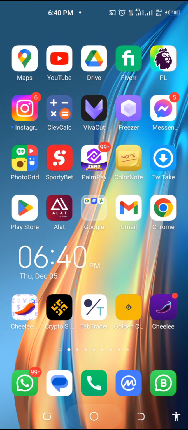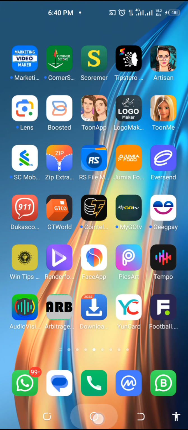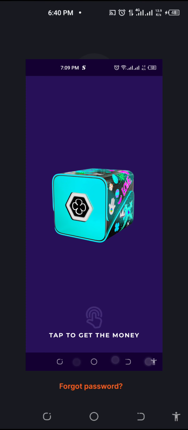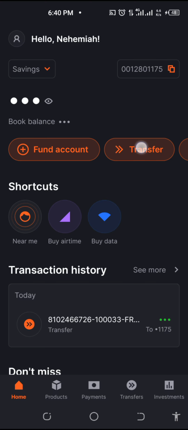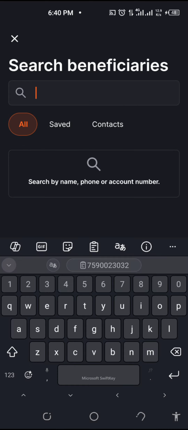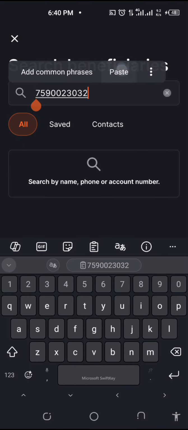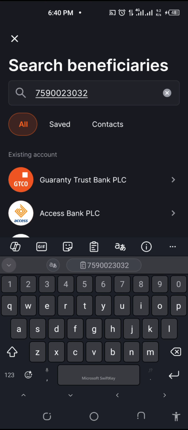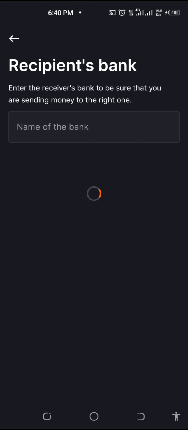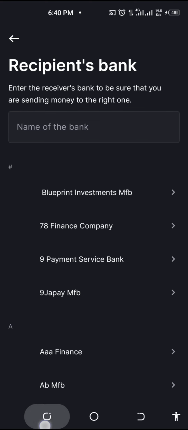So I'll just open and log into my account, and I'll make the transfer. I will paste the account number. You remember which bank, it's Wema Bank, right?